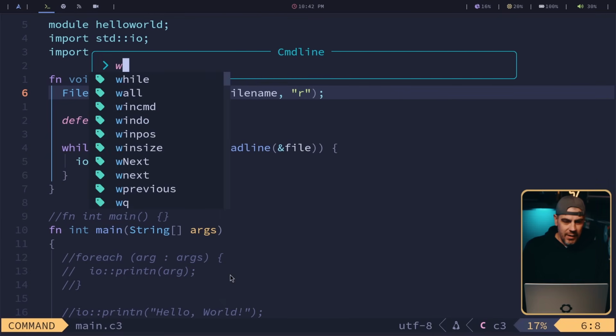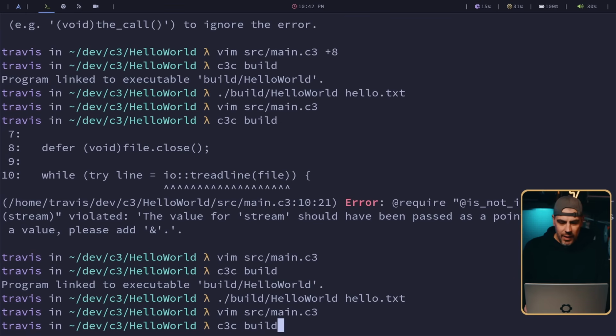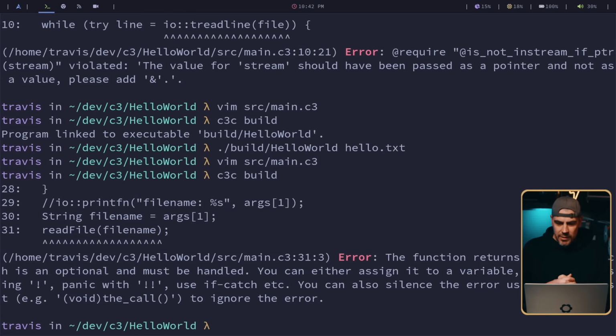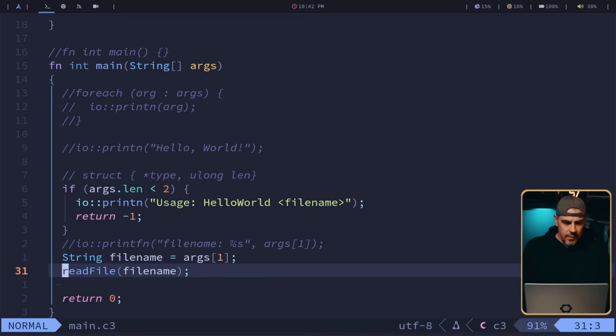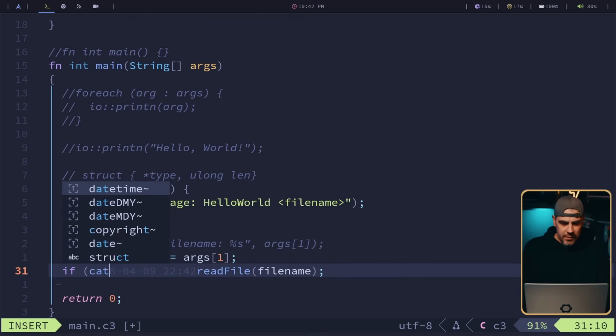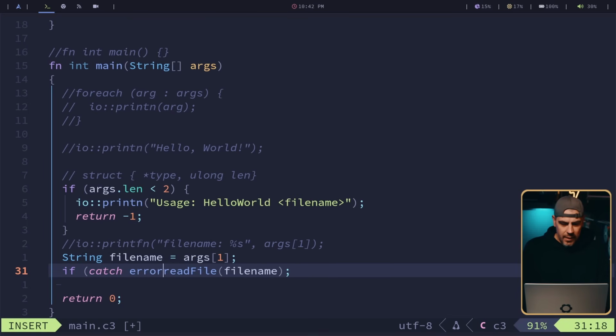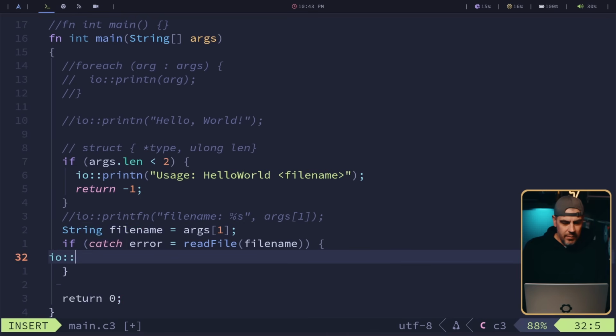Let's see what happens if I leave it like this. I want to see the compiler tell me what to do. Error, the function returns void optional, which is an optional which must be handled. You can either assign it as a variable, rethrow, yeah. So we want to catch. So we can go if catch error equals read file. If that's true, we can go ahead and print out error opening file.